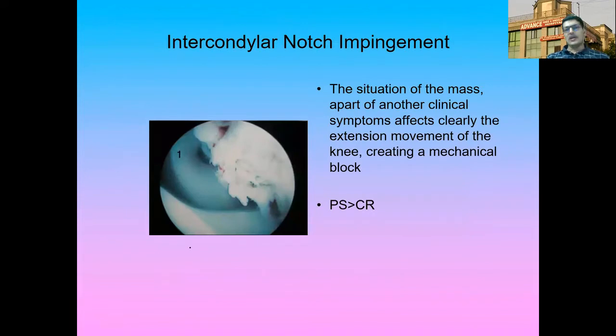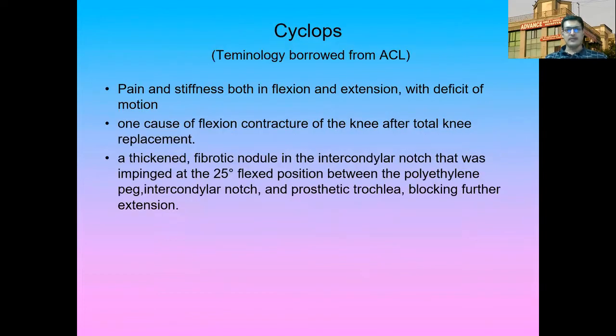Now, intercondylar notch impingement is another situation, which is more common in PS as compared to CR, and the mass, apart from other clinical symptoms, affects the extension, creating a mechanical block. So at the intercondylar notch there is an impingement phenomenon, and full extension is impaired.